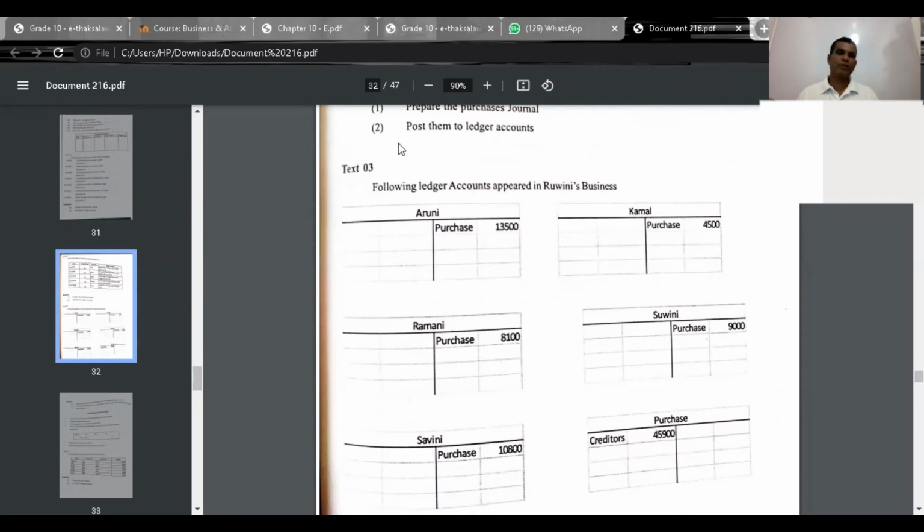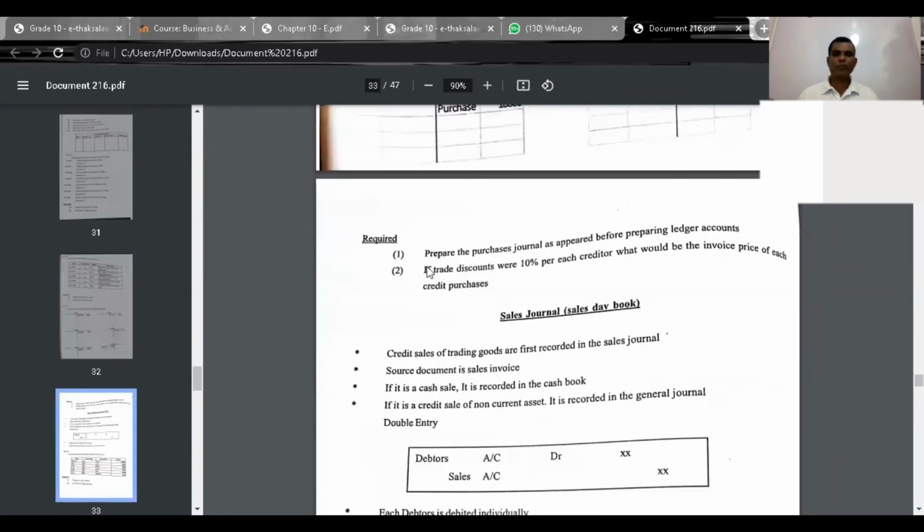Now look at this sum, the third one. Another example. Following ledger accounts appear in the business. Now you know ledger accounts are prepared after preparing the purchases journal. We are asked to prepare the purchases journal before preparing the ledger.